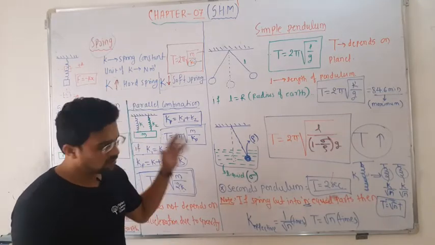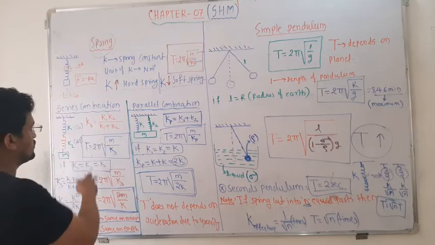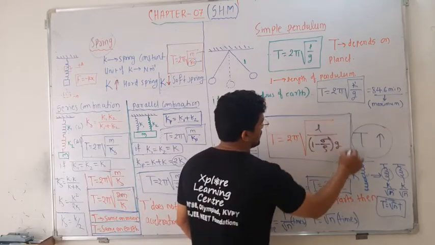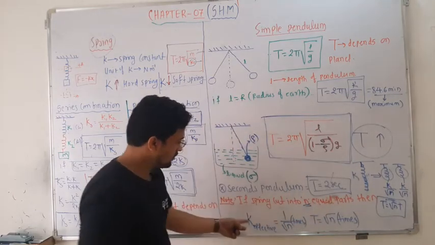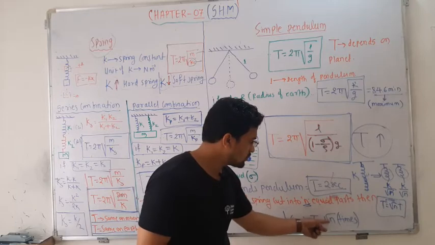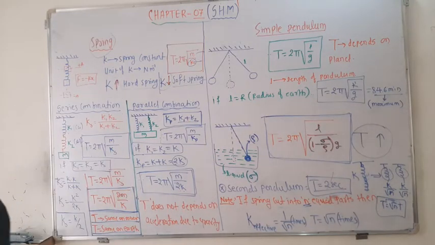So remember all these equations. Definitely the simple pendulum and these combinations are very important, and especially this equation is also important. And remember k effective is 1 upon root n times, and T is equal to 1 upon root n times. So just pause the video and revise it.